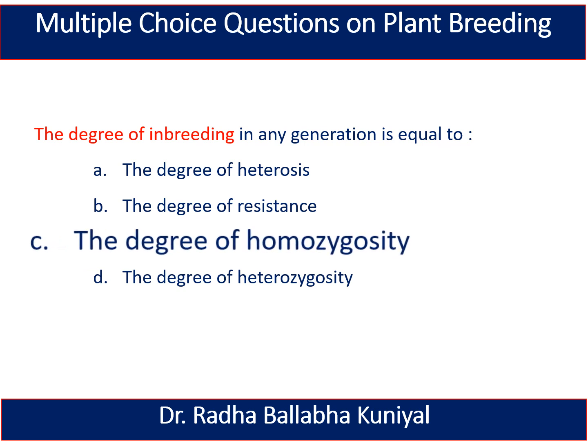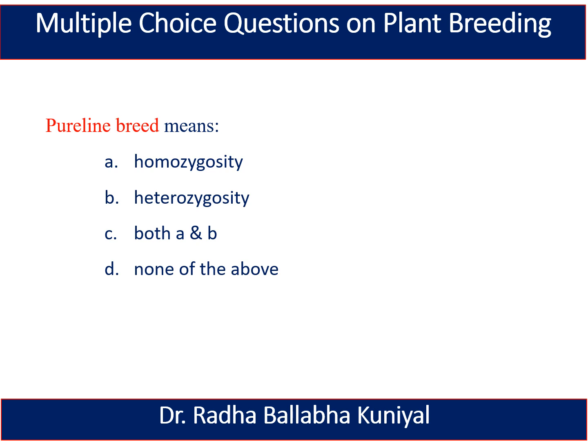The degree of inbreeding is always equal to the degree of homozygosity in any generation. The next question is: pure line breed means homozygosity, heterozygosity, both A and B, or none of the above. And here the correct answer is homozygosity. Pure line breed means homozygosity.